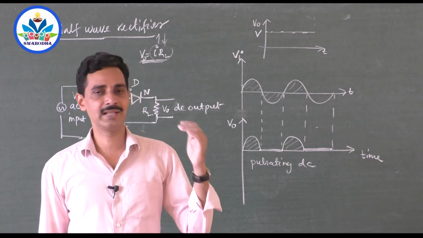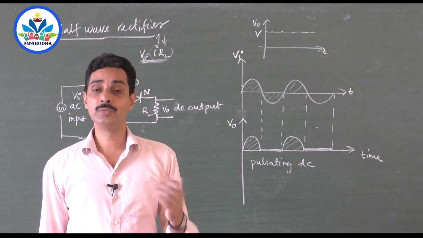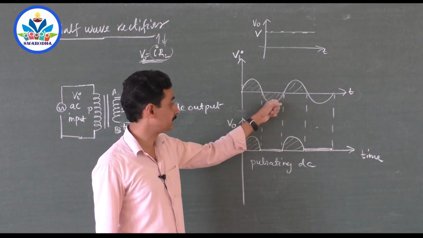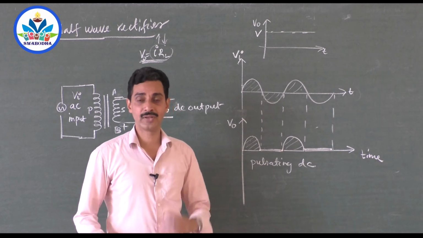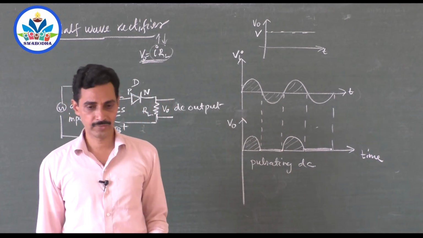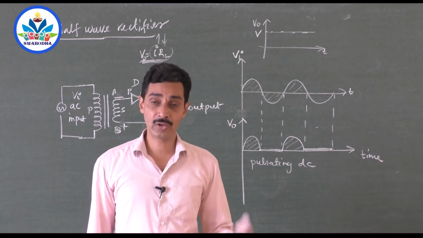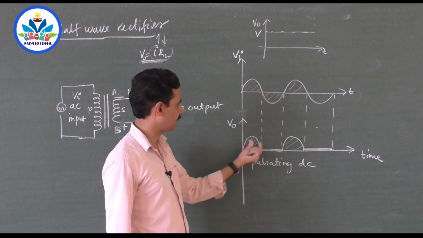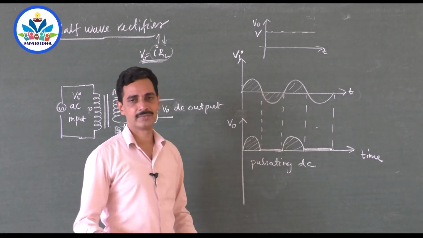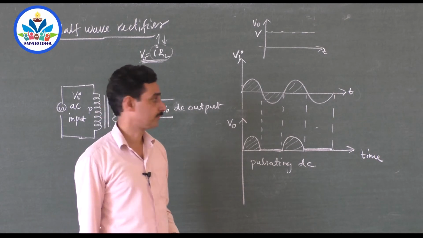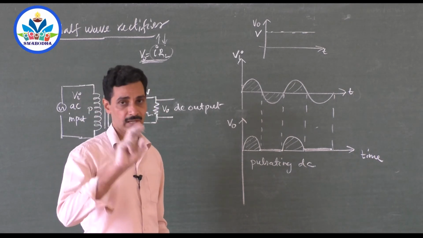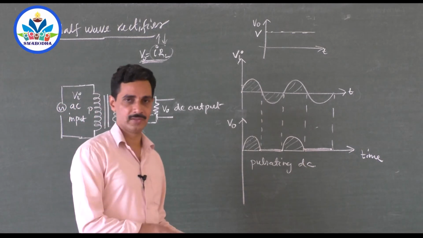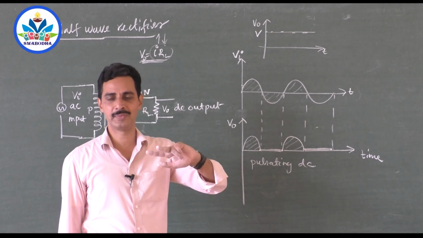So a full wave rectifier is a circuit which gives output for both the half cycles of AC. For this input, for this input, for both of them you will get the output. It is not wasted in the rest of the half. So that is called a full wave rectifier, and a rectifier which gives output for only one half cycle of AC, only this half cycle, no output here, such a rectifier is called a half wave rectifier. It uses a single diode. A full wave rectifier uses two diodes, because when one is off, another should be on, right? And when another is off, the other one should be on. So one by one they should work in shift method.